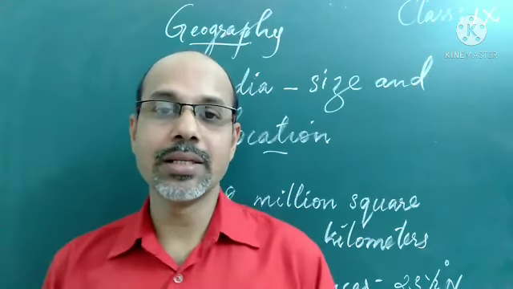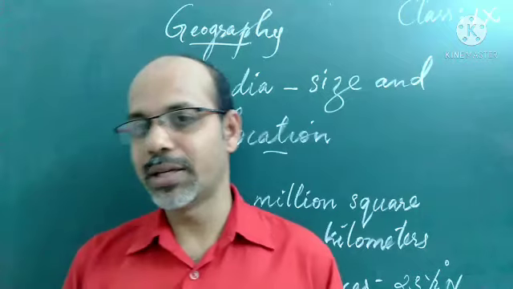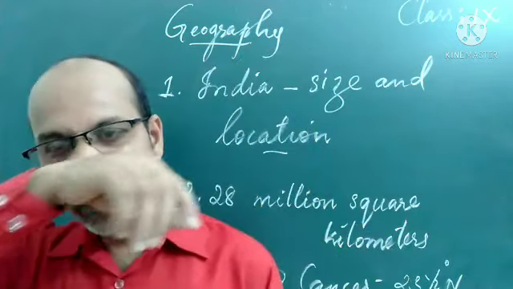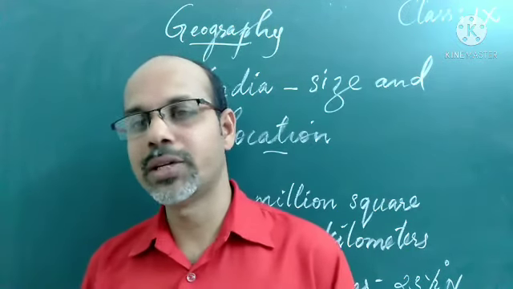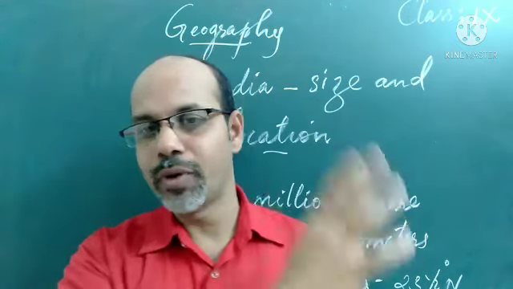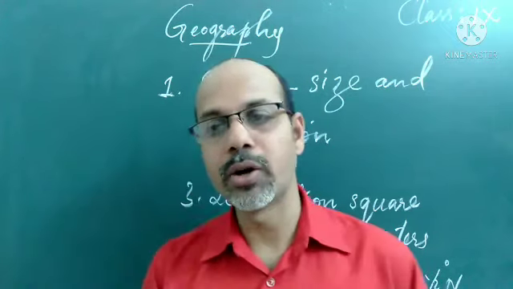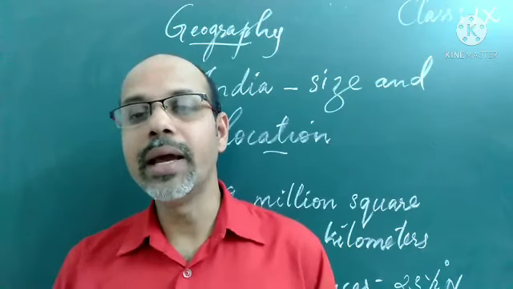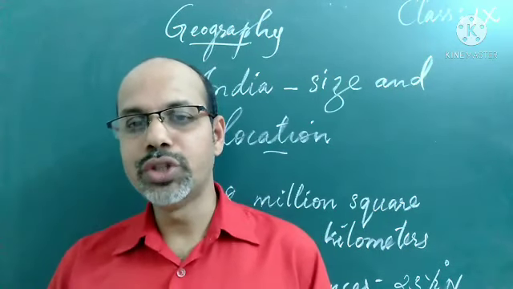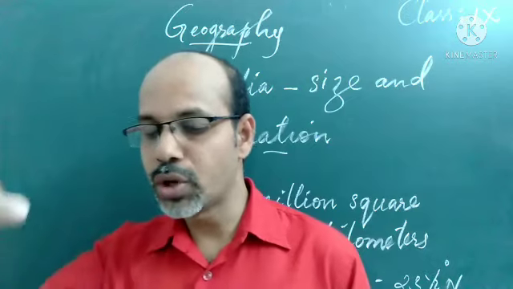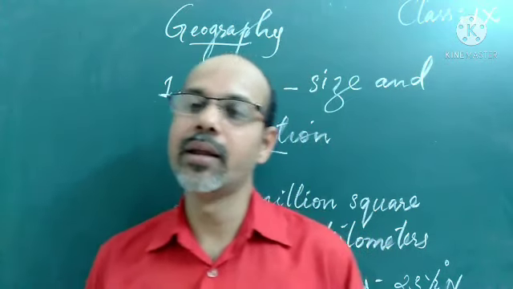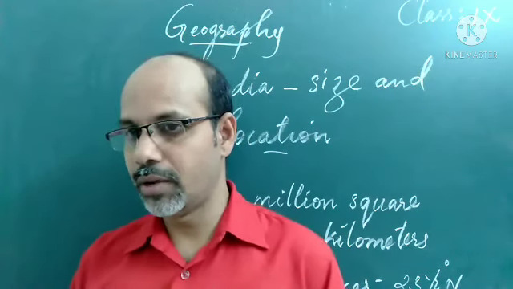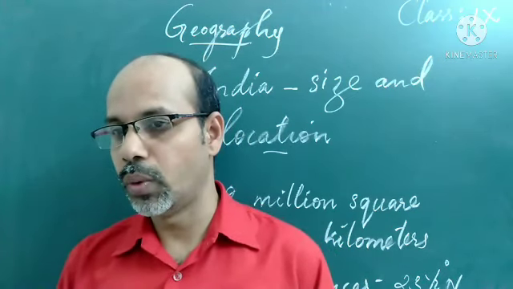We know that India has one of the ancient civilizations in the world, the Indus Valley civilization. In the 6th standard you have studied that the Indus Valley civilization existed in India. So most part of North India, including the part of present day Pakistan, this civilization existed in the ancient period. We say Indus Valley civilization because it was situated in the region of the Indus River, where the Indus River is flowing through.